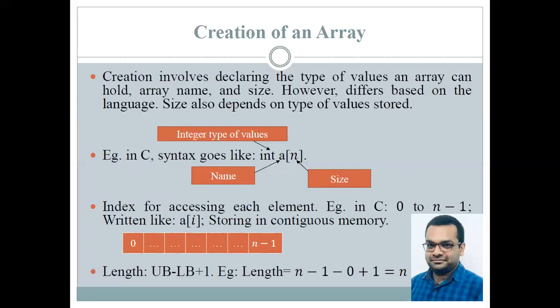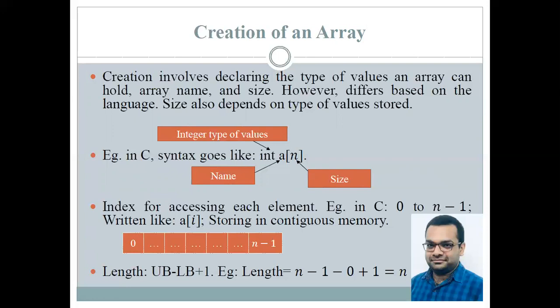Now, size also depends to a large extent on the type of values that are stored. Say, for example, over here in C programming, if we are writing a statement like int a, inside the brackets we write n. Now, over here, int a means the type of values that the array is going to hold. By int, we mean integer type of values.